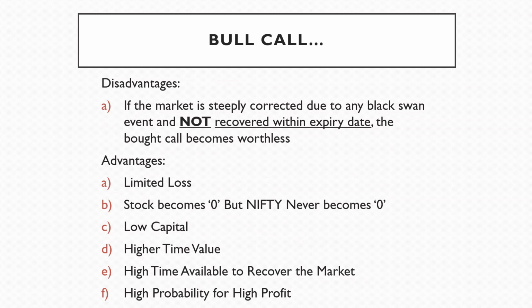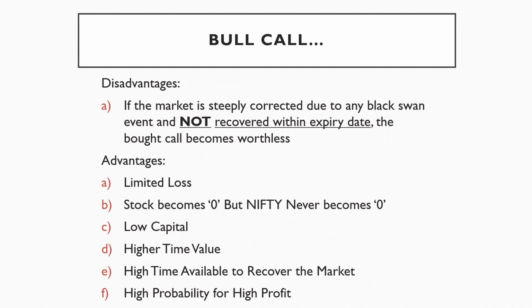Yes, the previous strategy also had limited loss, but the stock could become zero. Here we entered into Nifty, and Nifty never becomes zero in general. Low capital and a higher time value, whereas the earlier strategy's disadvantage was lower time value. Here we have 9 to 12 months, so the chance of the bought call becoming worthless is very low, and there is high time available to recover the market, and high probability for high profit.